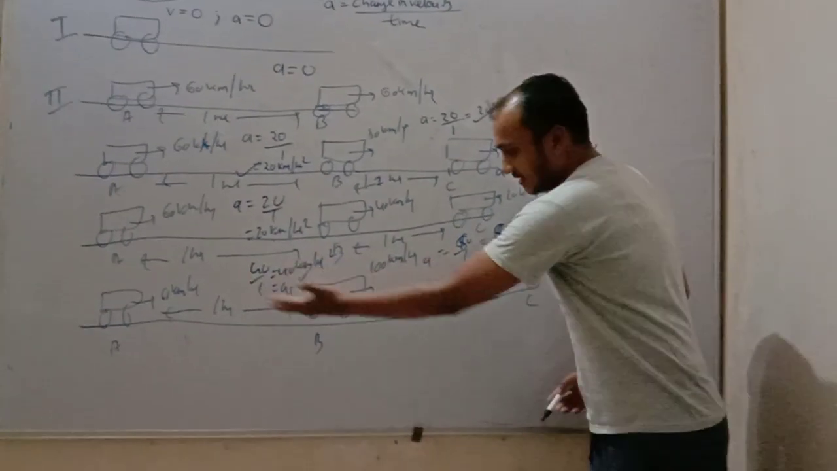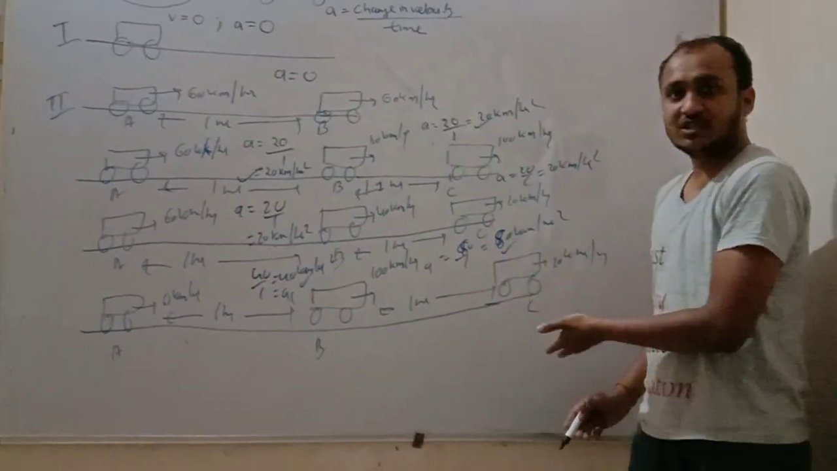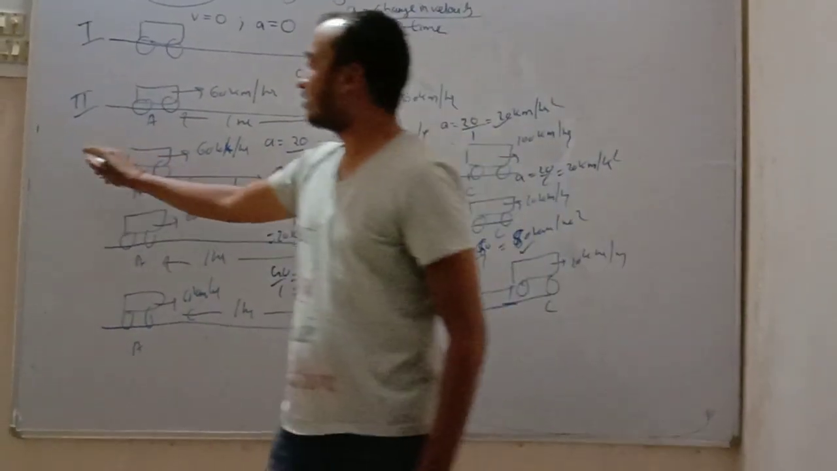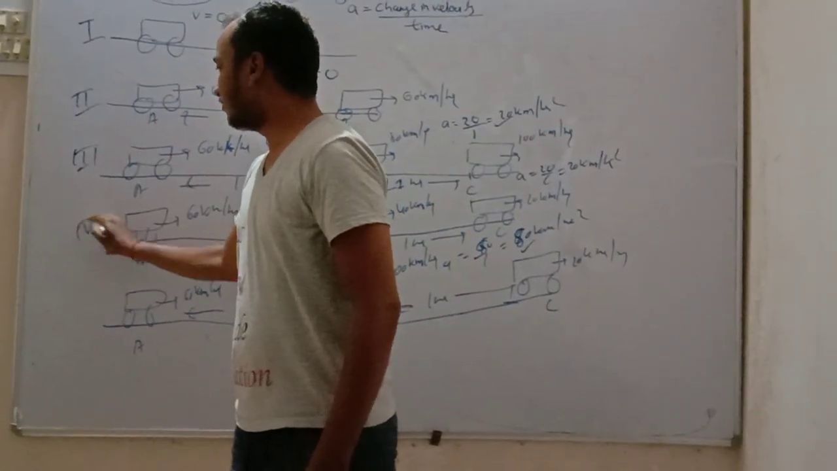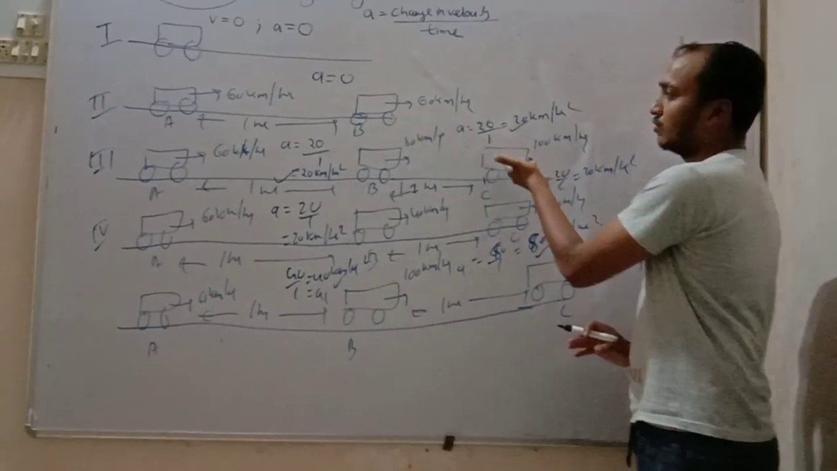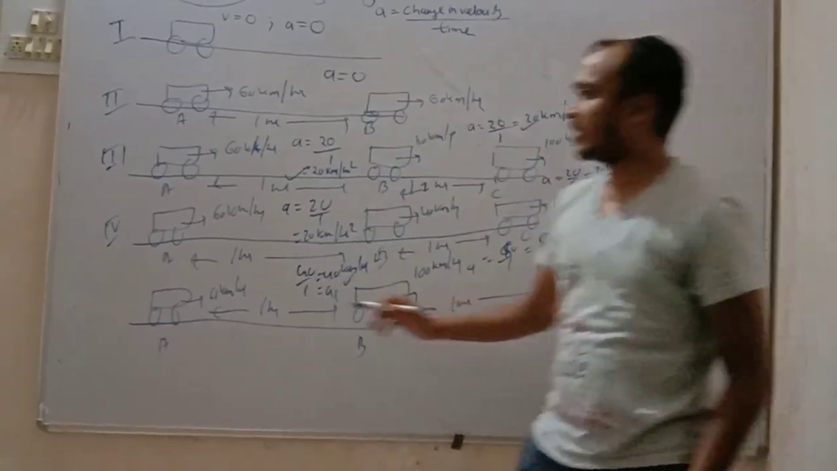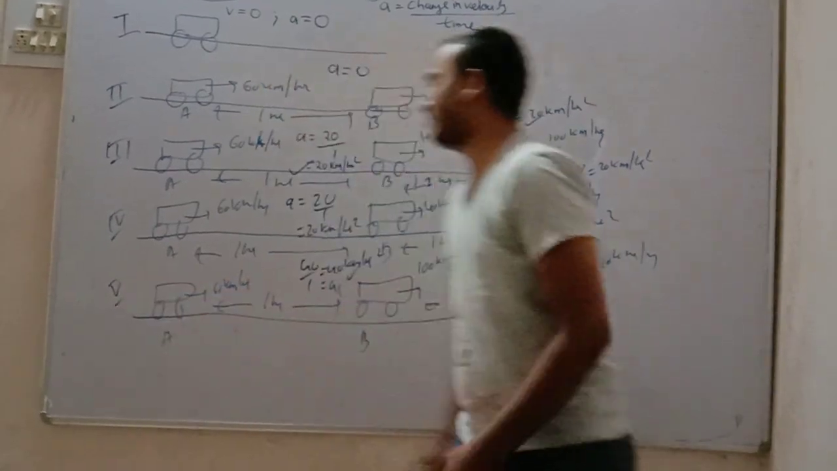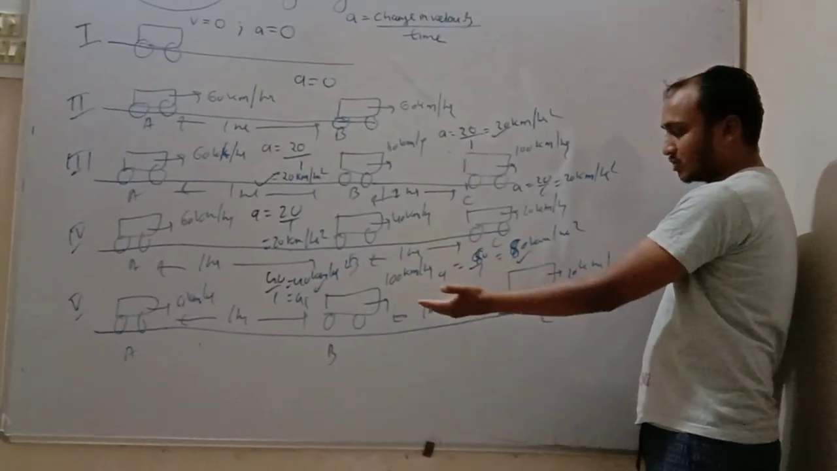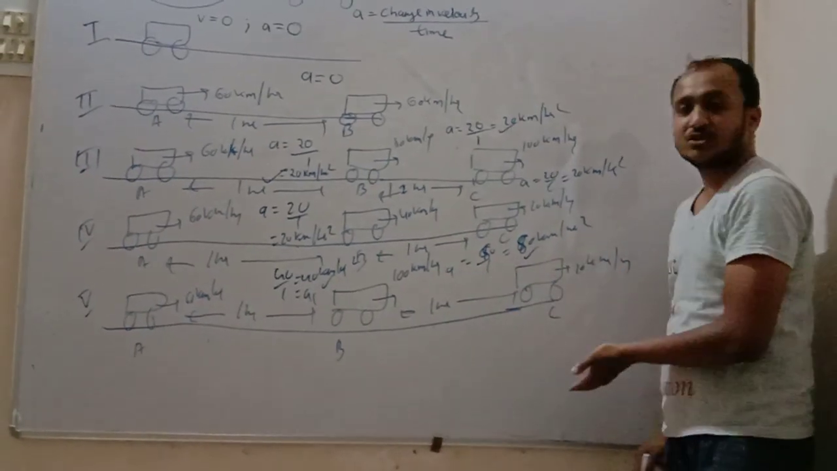So friends, in this journey from A to C acceleration is not constant. But in situation 3 and situation 4 the acceleration is constant. It is not changing. It is 20-20. But friends, in situation 5 acceleration is changing. First it was 40 km per hour square and second it was 80 km per hour square.